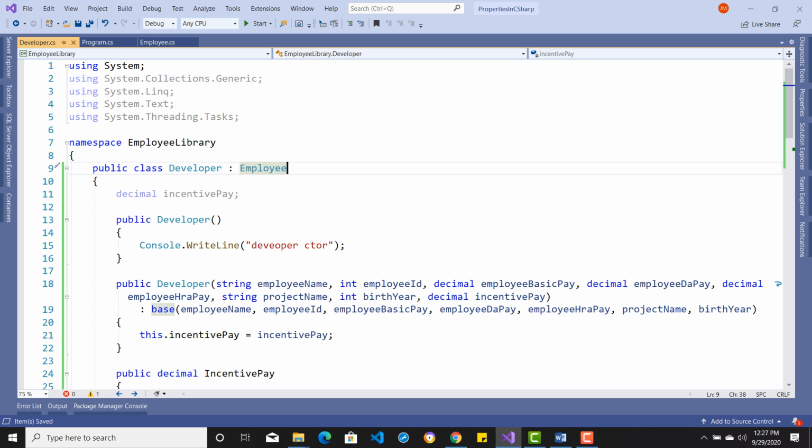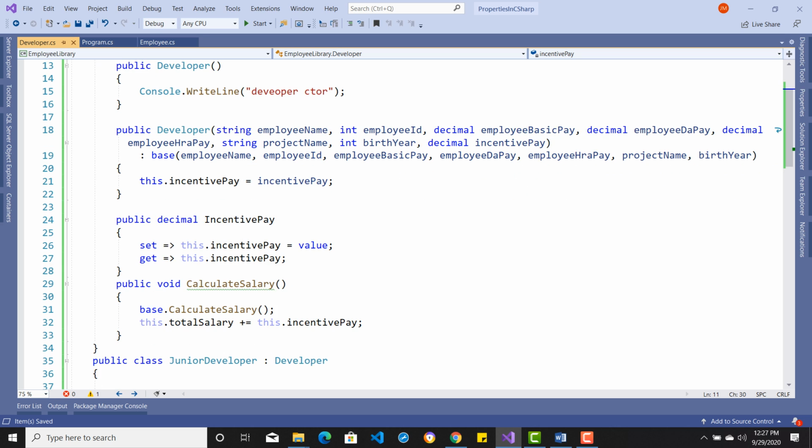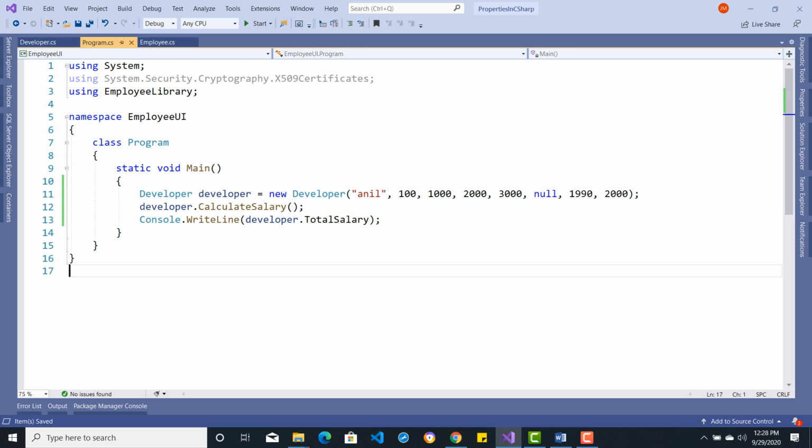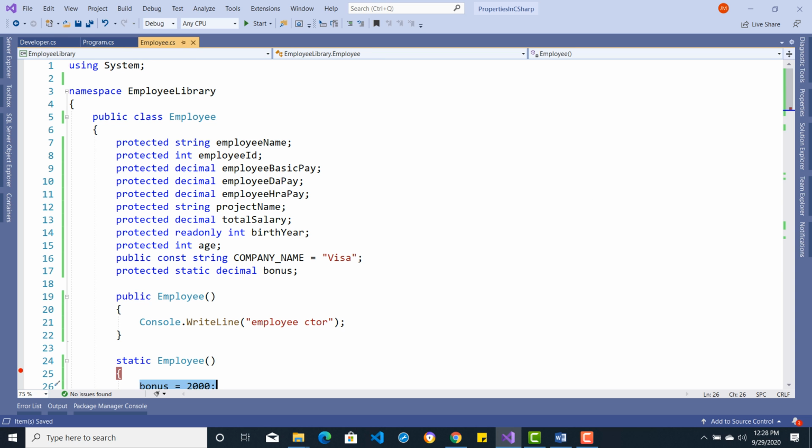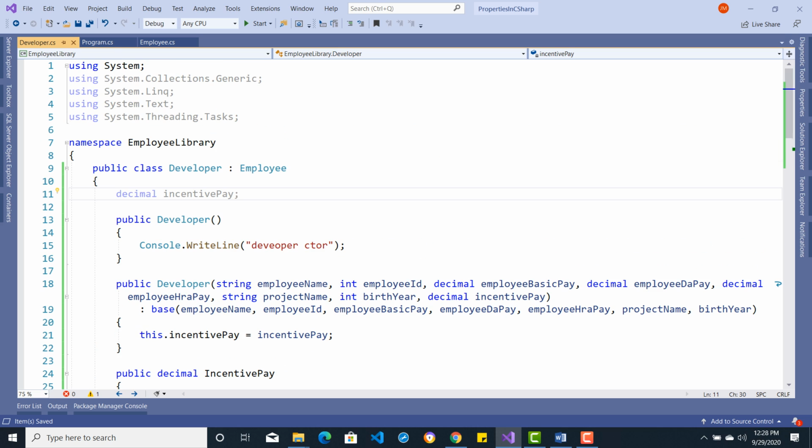Now there is something called multiple inheritance, which is not supported in C#, because in C#, if you try to inherit from multiple base classes, then there is a problem. Consider if those base classes have a certain function in common. When you create an object of the child class and you try to call a common function, at that point of time, from exactly which class this common function is being called is unknown, right? In C++ there is a solution, but in C#, in .NET particularly, multiple inheritance is not supported because of that issue.